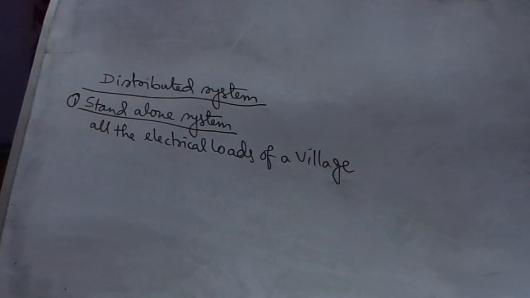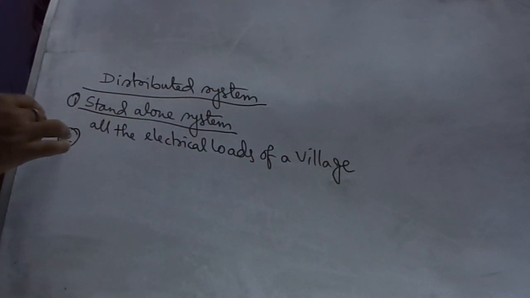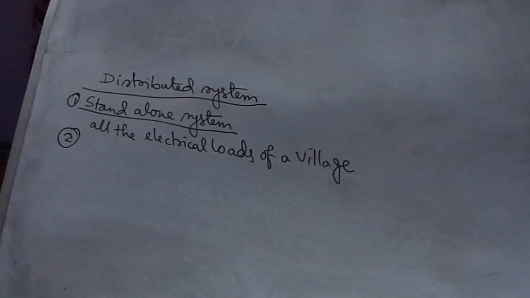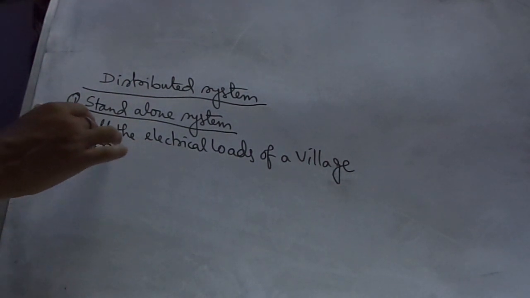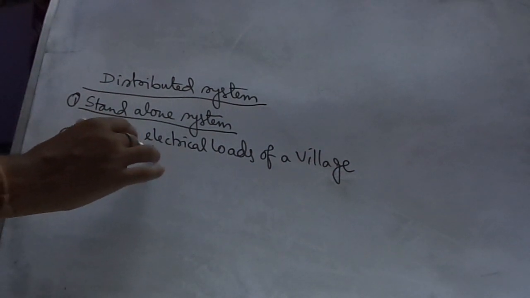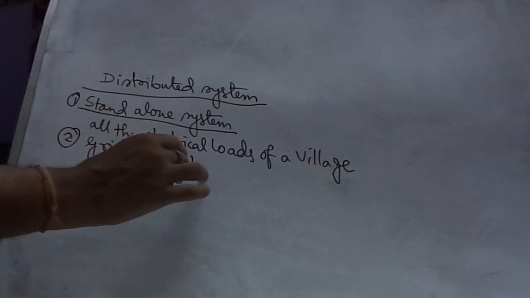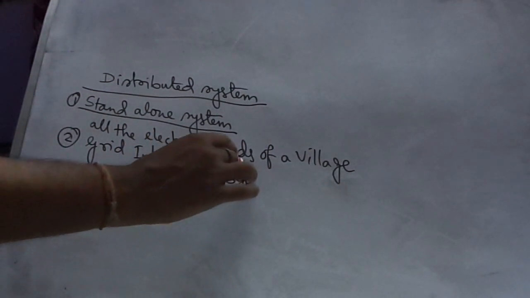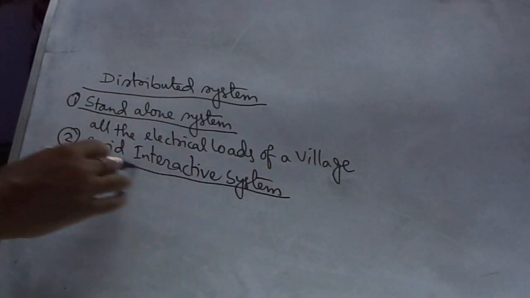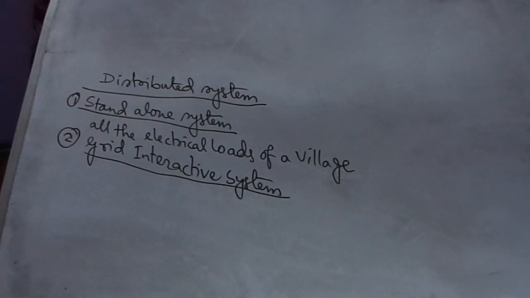Our second one is the grid interactive system. The system is connected to the utility.